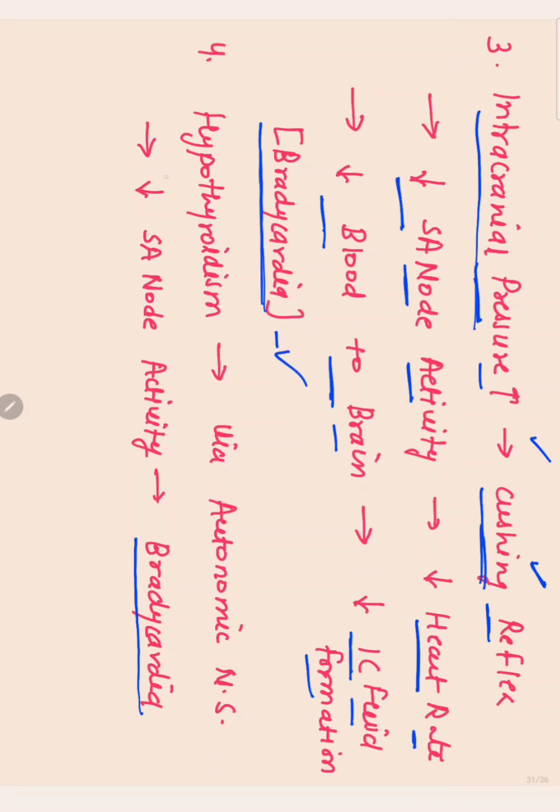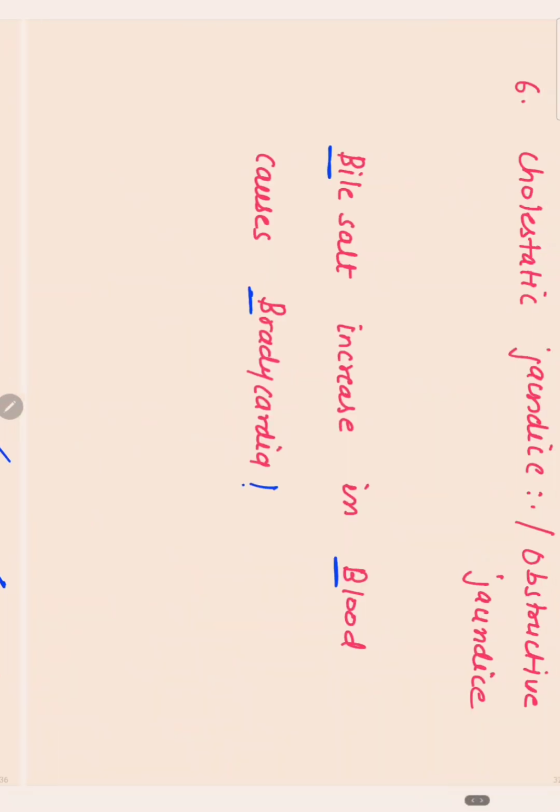The fourth reason is hypothyroidism. In hypothyroidism, via the autonomic nervous system, there is decreased SA node activity, and that causes bradycardia.